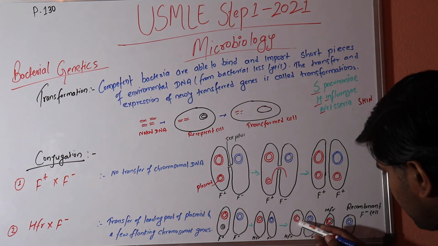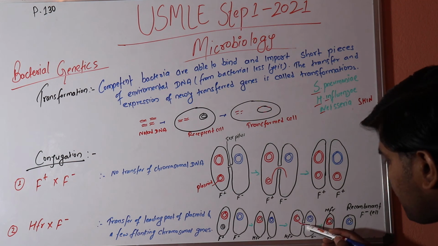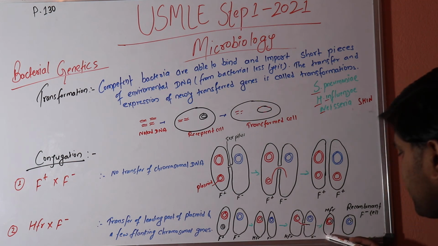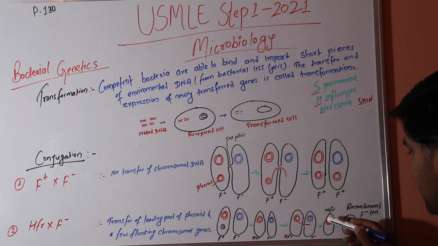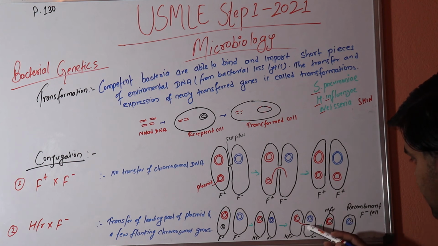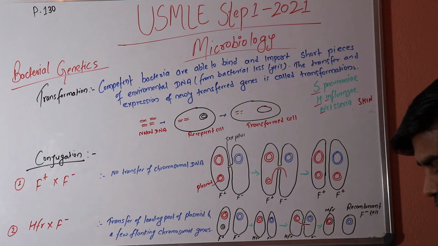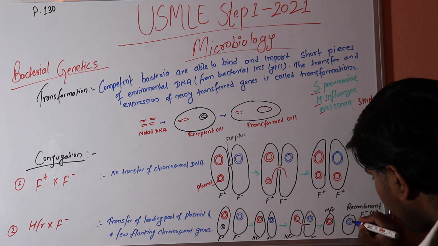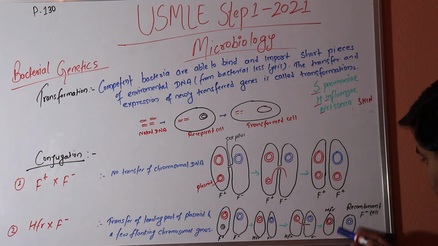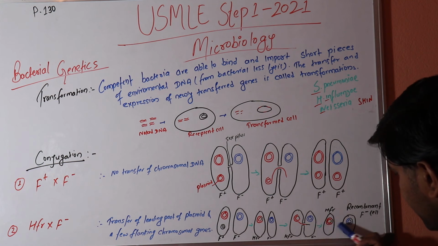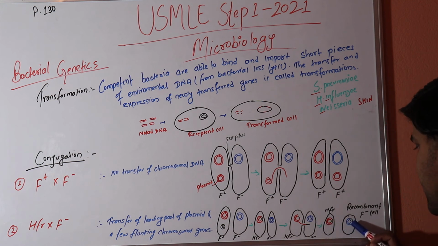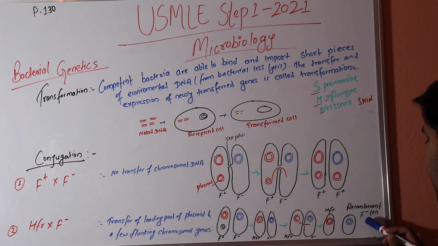So both part of the chromosomal DNA and the plasmid DNA get transferred, and then they complete their form, and now you can see this part of the DNA. Actually, here there will be one red portion as well. So this chromosomal DNA also gets transferred over here, and then they form the recombinant F- cell.